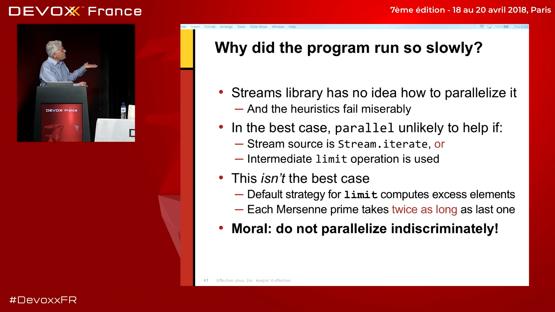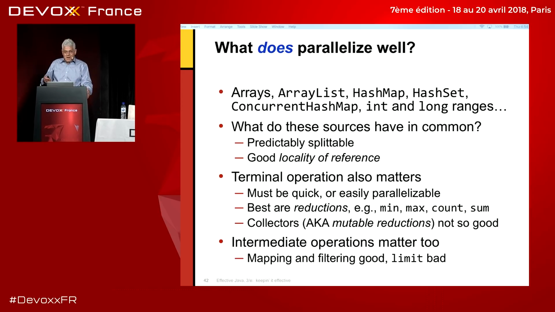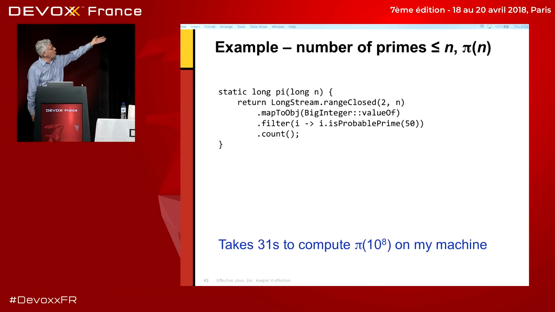So the moral is do not parallelize indiscriminately. Parallelism is an optimization. Treat it like any other optimization. Test before and after under realistic conditions, and only if it really does make your program faster should you use it. The book tells you a lot about when it will make your program faster, and this is the happy ending.